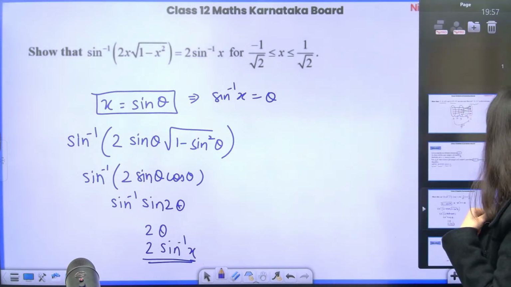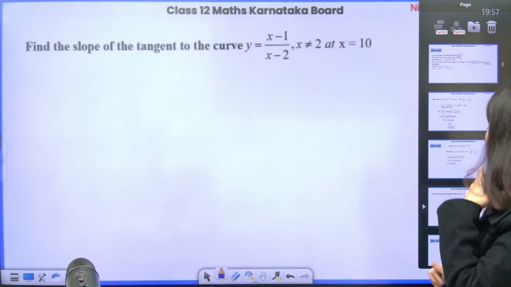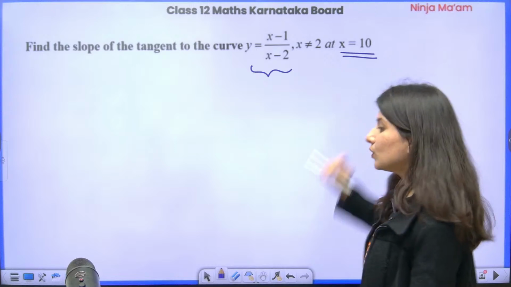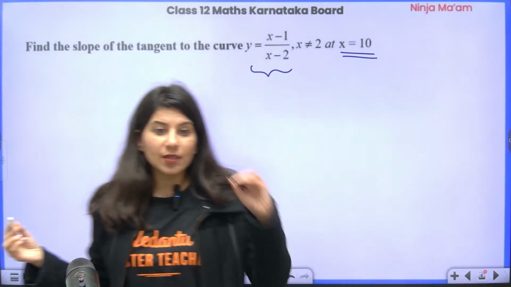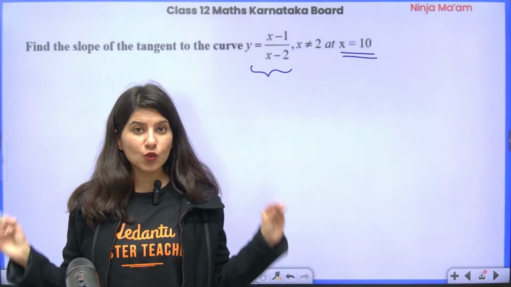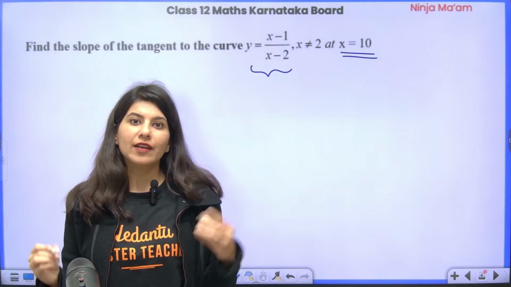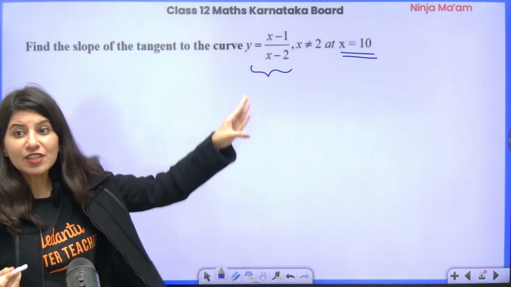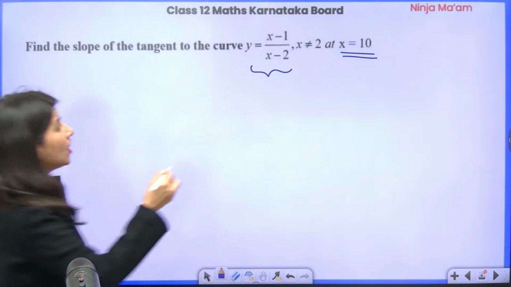Next question on your screen, you can see over here, slope of tangent to this curve at x equals 10. So slope, can anybody tell me in the chat box about slope? So slope of a tangent will give you what? Slope will be dy by dx. You just have to differentiate this function right away by using quotient rule.